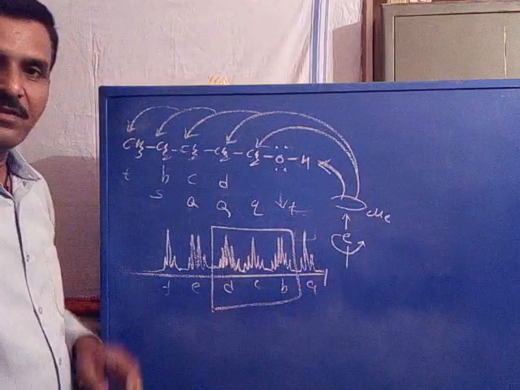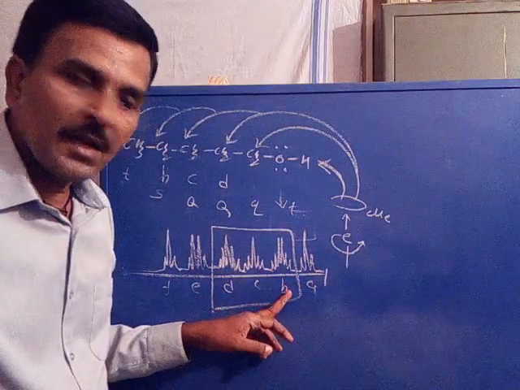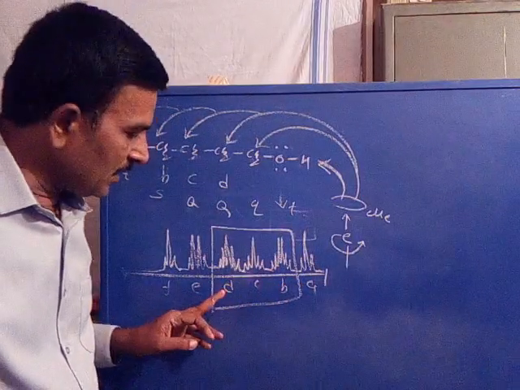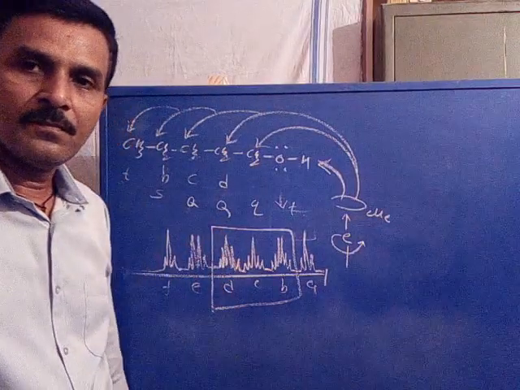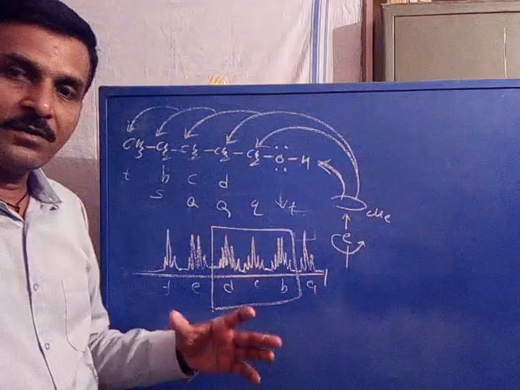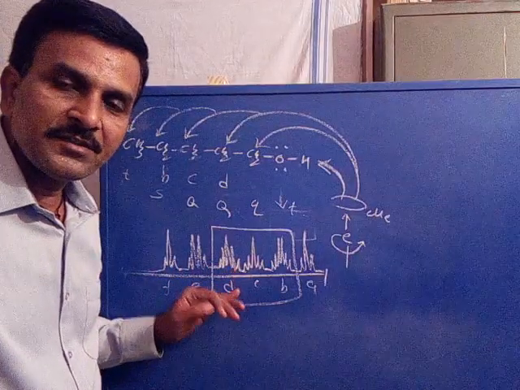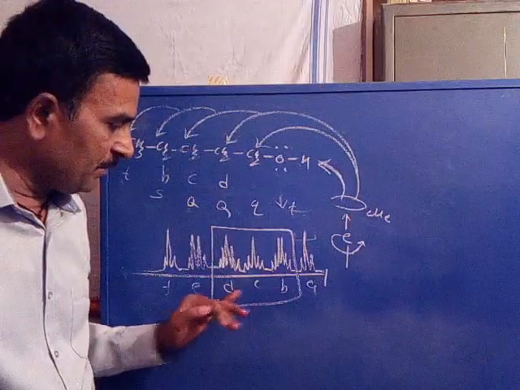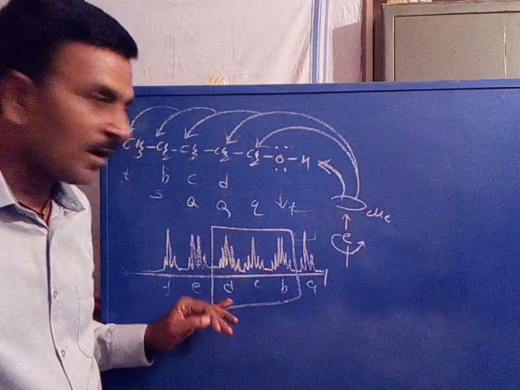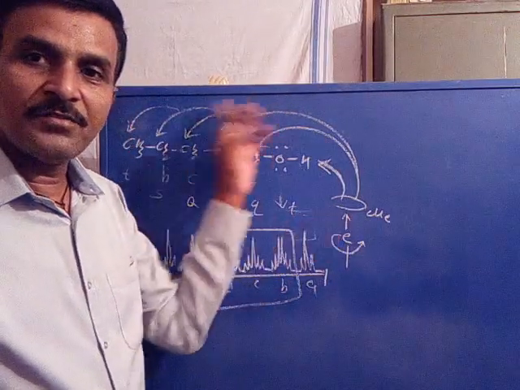Now in this case, B proton signal, C proton signal, D proton signal separately appear. Why? Because there is a larger change in the difference between the magnetic environment of B, C, D protons with the use of lanthanide shift reagents.